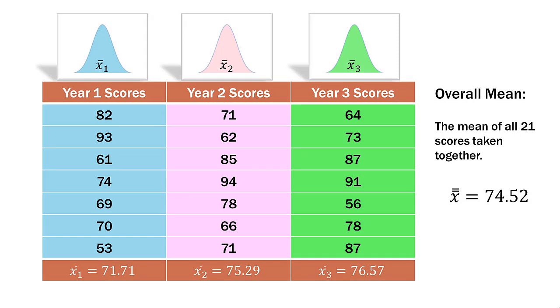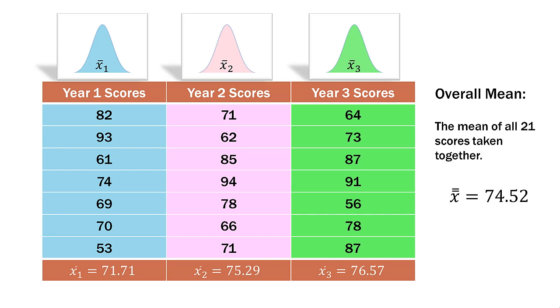So the first thing we want to do is find the mean for each column and the overall mean over here on the right. So the mean of the year 1 scores was 71.71. That's x bar sub 1. The mean of the year 2 scores was 75.29. That's x bar sub 2.